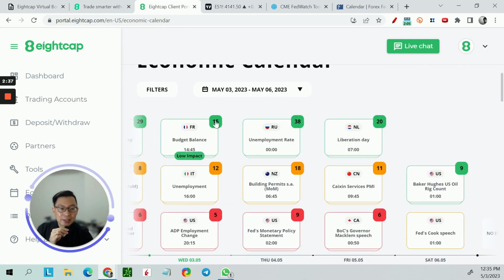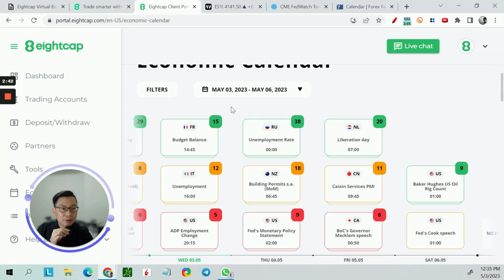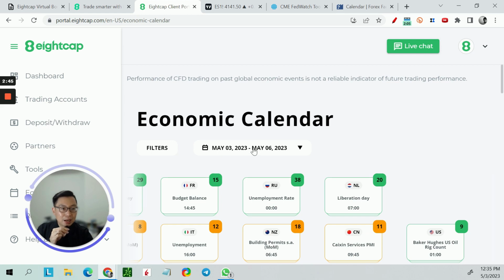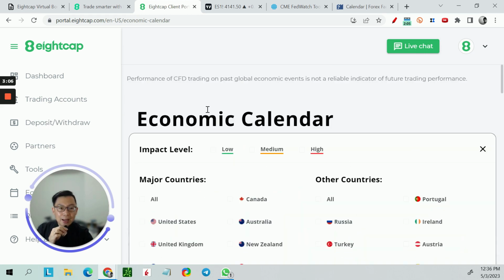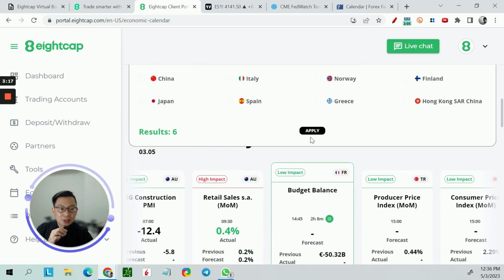Once you are here, you go to this date over here. You can see that it is today until the 6th of May, and in fact today there is this FOMC meeting where the Federal Reserve will let us know whether it is going to hike interest rates another 0.25% or not. Most likely it will hike another 25 basis points. You can filter, but generally I will go to the filter over here and find the high impact events. Just click on high, and then for the countries, normally I'll just look at the US. Just click on the US and then click apply.